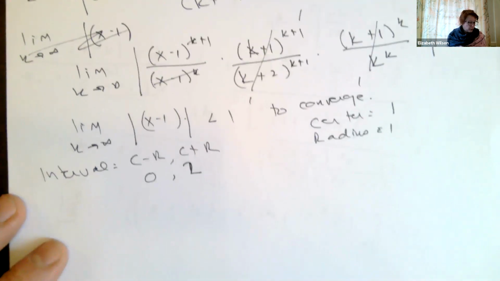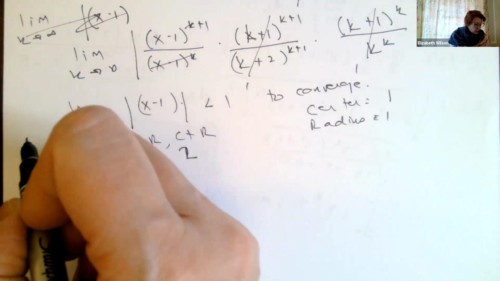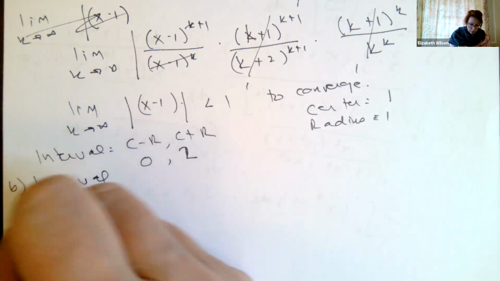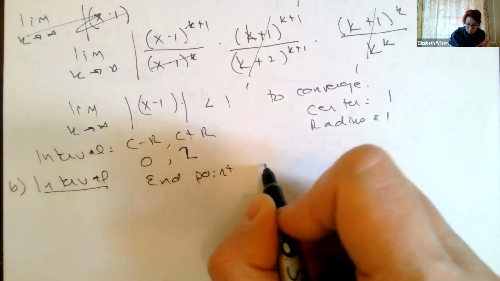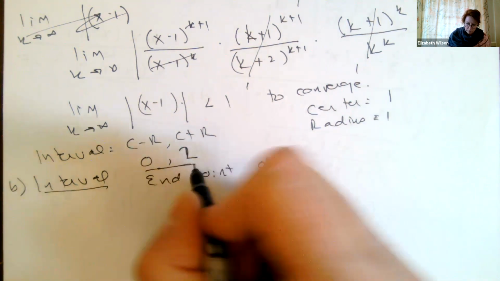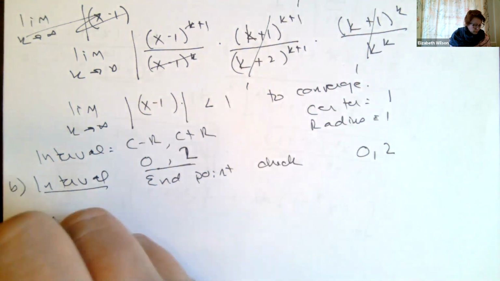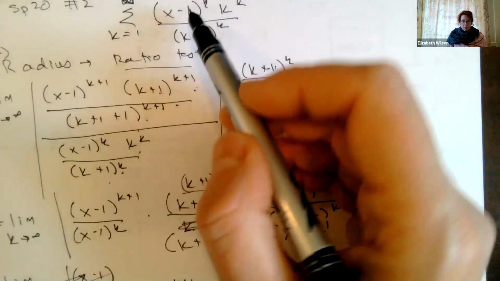So now I have to do an endpoint check. Okay, this is part A, which says the radius of convergence, and then part B says interval. So we're going to do an endpoint check for my x values. I've got 0 to 2, so I'm going to say x equals 0. I'm going to go back to my original series and plug in 0 for x.